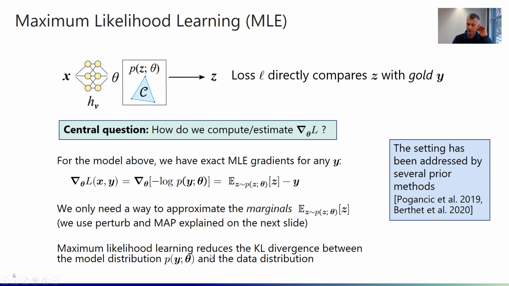Generally, maximum likelihood learning, and this is something that will come in handy later in terms of understanding our framework, reduces the KL divergence between the model distribution and the data distribution. And in our case here, the data distribution is just the training data, all the y's that are constituting the training data.